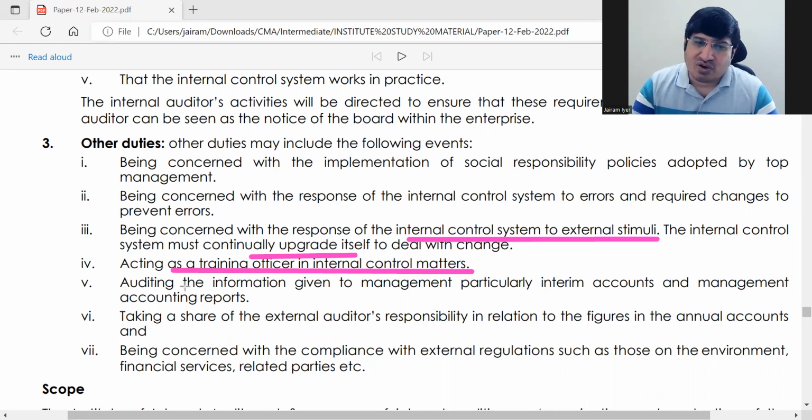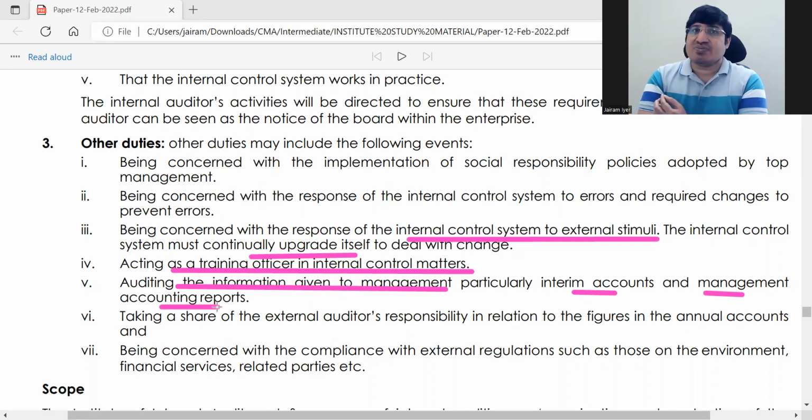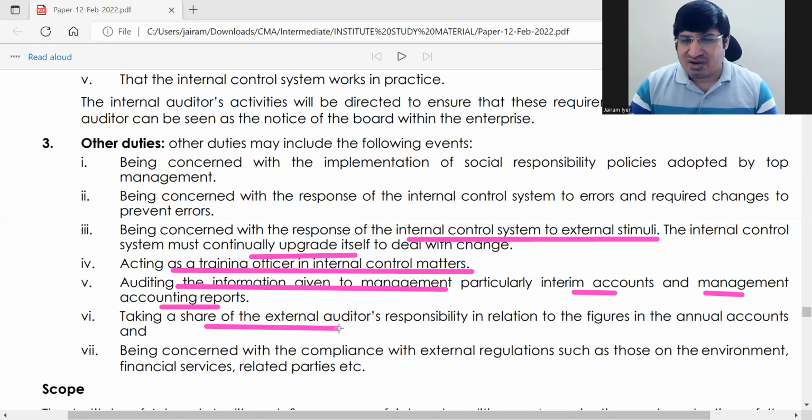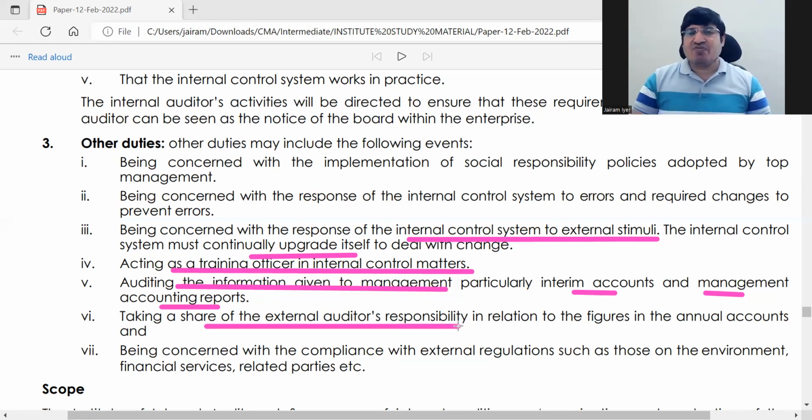Then auditing the information given to the management, interim accounts and management accounting reports. Basically all internal reports, interim reports, which are not directly checked by external people, the internal auditor will report to the manager. And he takes a share of the external auditor's responsibility, because if good internal audit and internal control is there, the external auditor's work reduces.